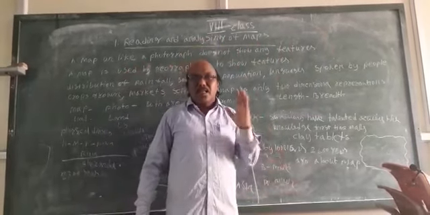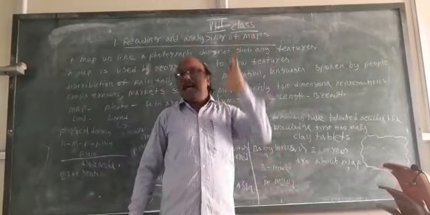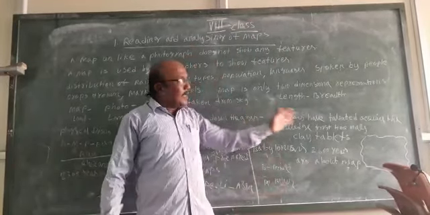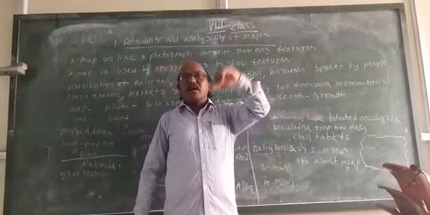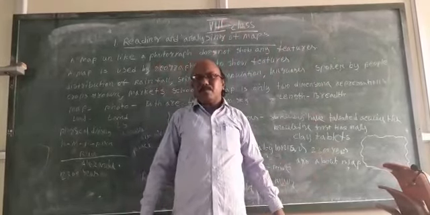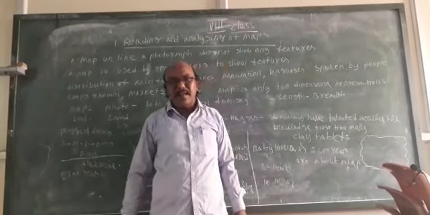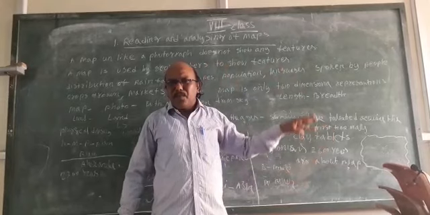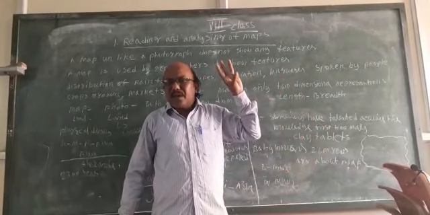The world maps were prepared by the Greeks. According to the Greek view, the entire world was divided into 3 continents only: Libya, Europe, and Asia.